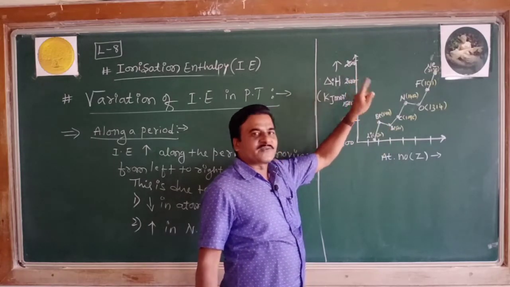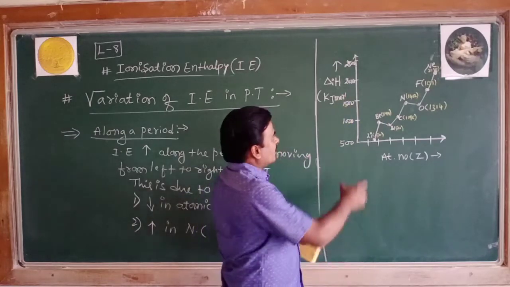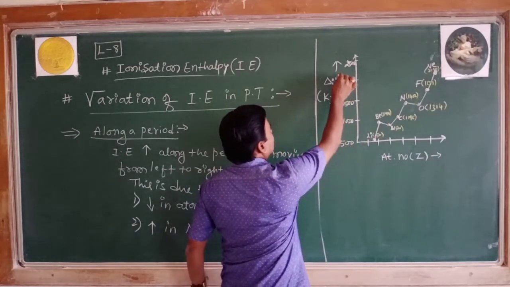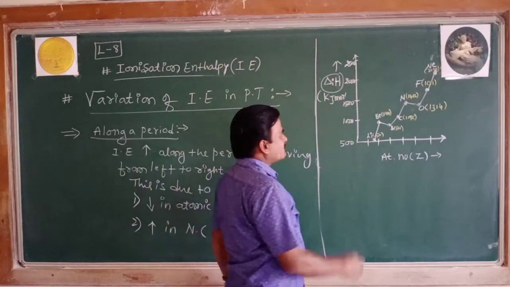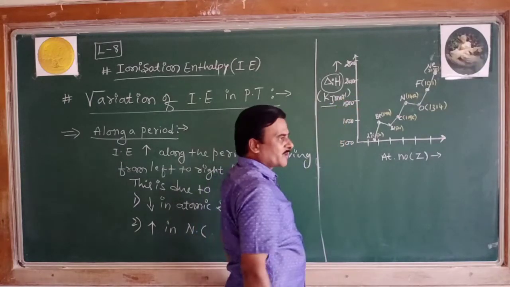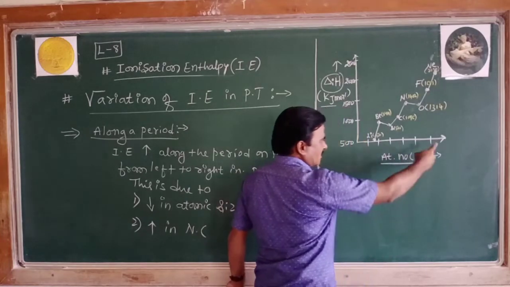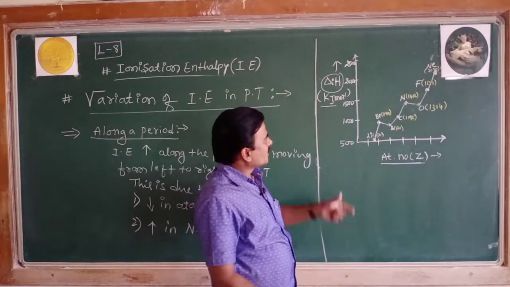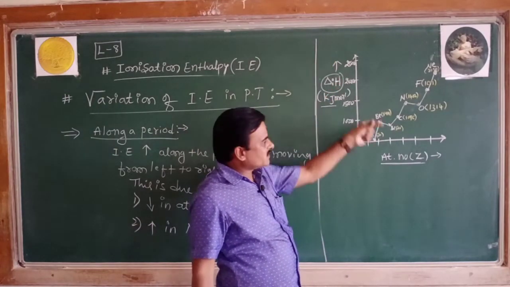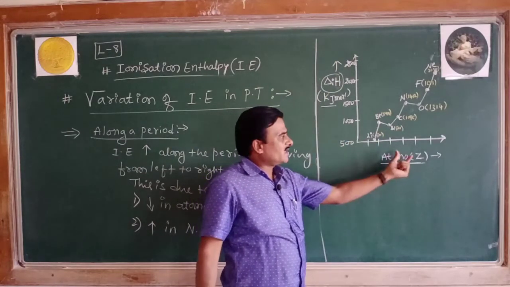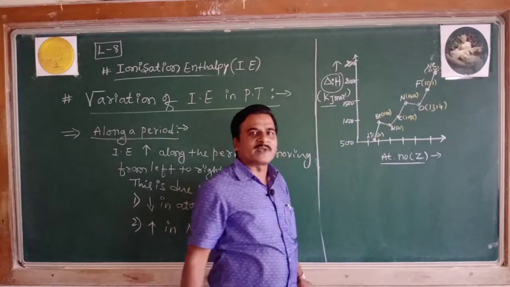Look at this justification clearly explained with the help of this graph, which is plotted between two parameters: ionization enthalpy values along the y-axis in units of kilojoule per mole, and the atomic number Z along the x-axis. Now look at this graph. These are the elements belonging to the second period.